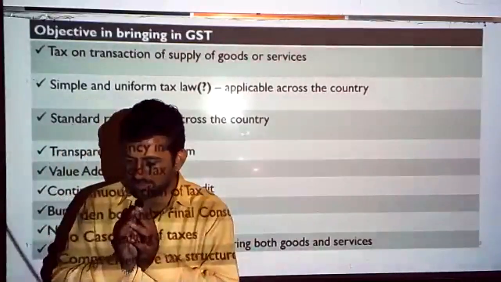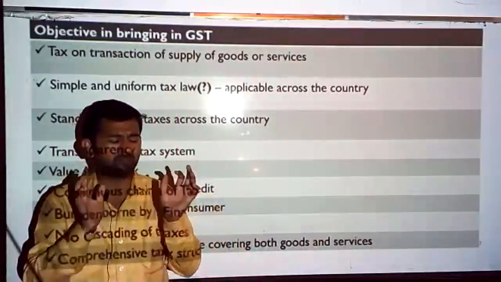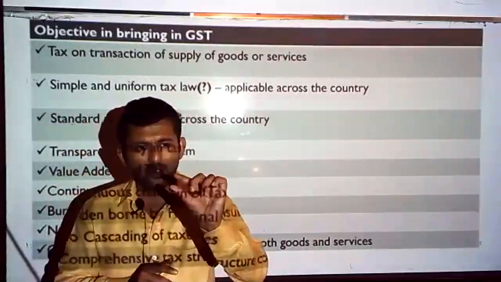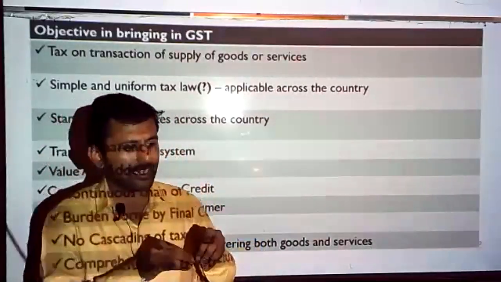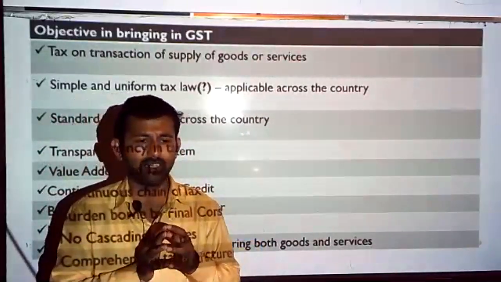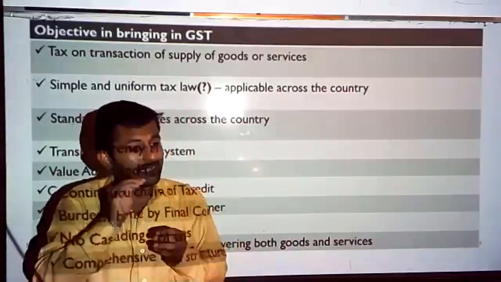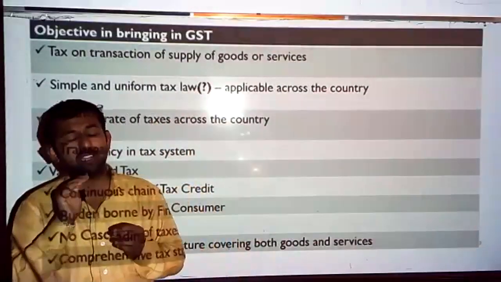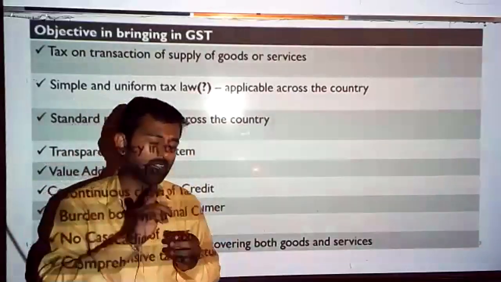And they have brought in the standard rate of tax. For example, if you are purchasing a mobile phone, in Karnataka it is taxable at 18%, just to give an example. In Tamil Nadu also it is taxable at the same rate, 18%. But earlier it was not like that.